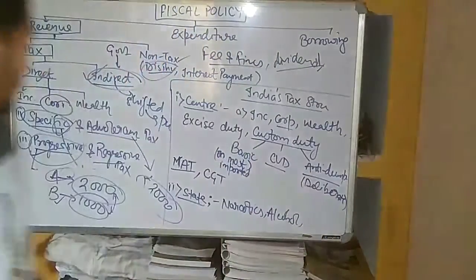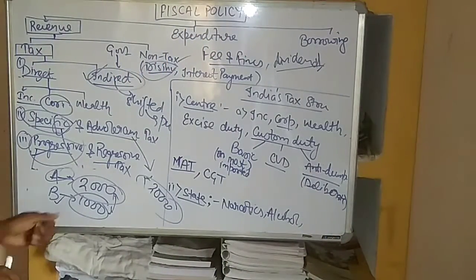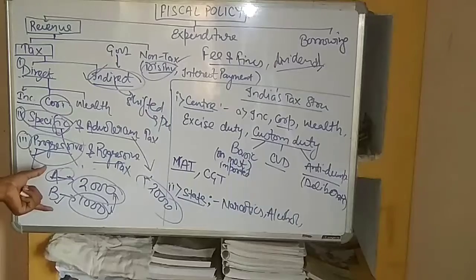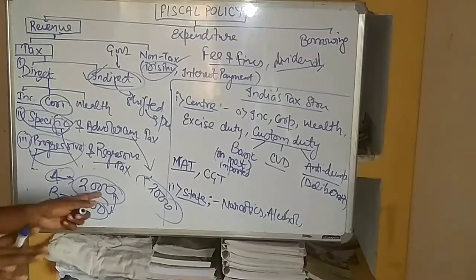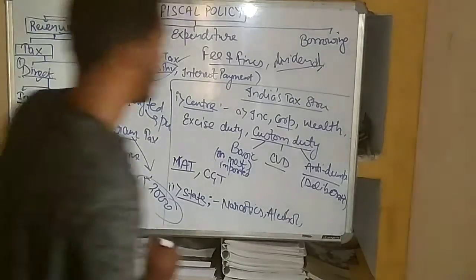That is known as the progressive tax. It means that the government is trying to reduce the inequality.